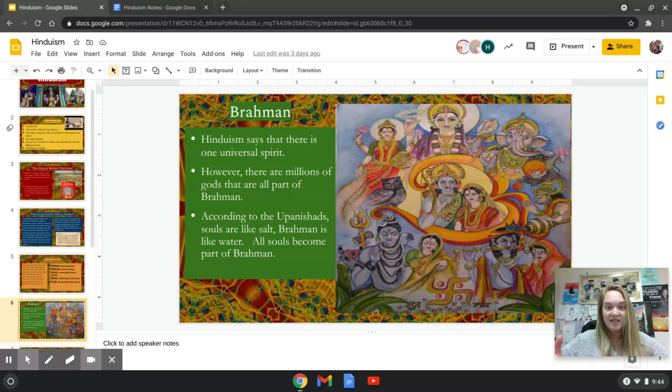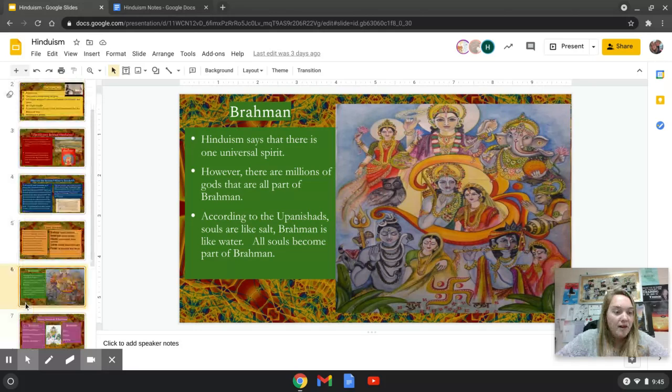This is what people who practice Hinduism worship. They look really fancy and all dolled up. Hinduism says that there is one universal spirit. However, there are millions of gods that are part of Brahman. According to the Upanishads, souls are like salt and Brahman is like water. All souls become part of Brahman.